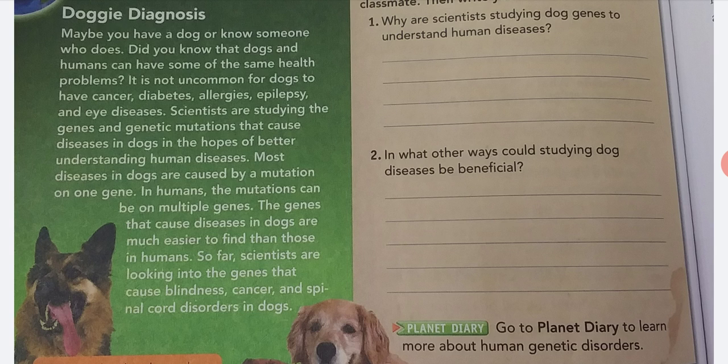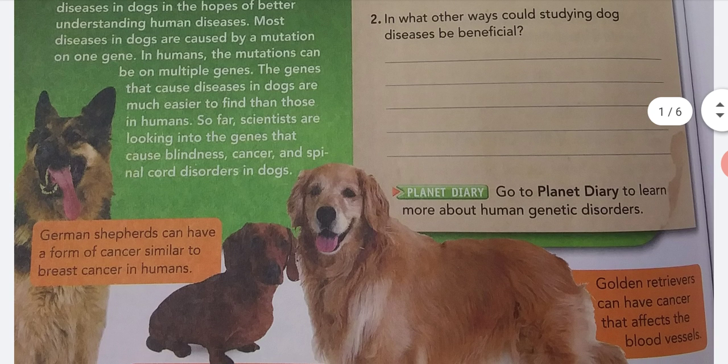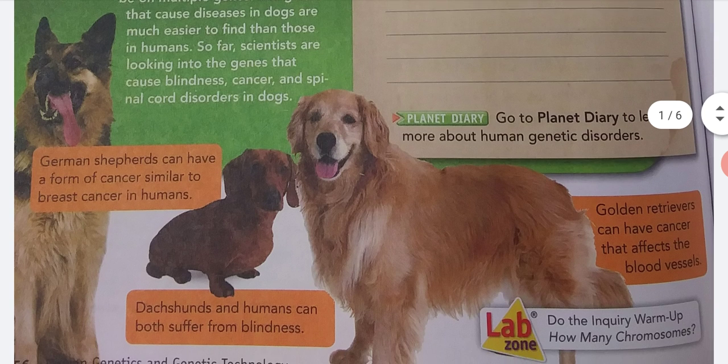Scientists are studying the genes and genetic mutations that cause diseases in dogs in the hopes of better understanding human diseases. Most diseases in dogs are caused by a mutation in one gene. In humans, the mutations can be on multiple genes. The genes that cause diseases in dogs are much easier to find than those in humans. So far, scientists are looking into the genes that cause blindness, cancer, and spinal cord disorders in dogs.